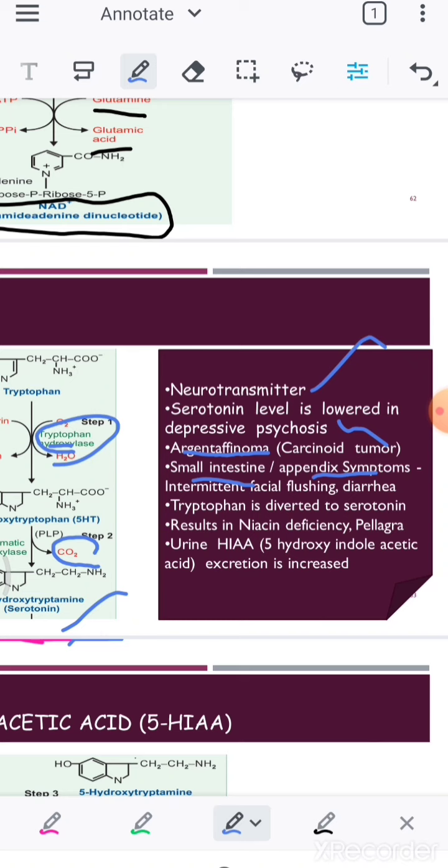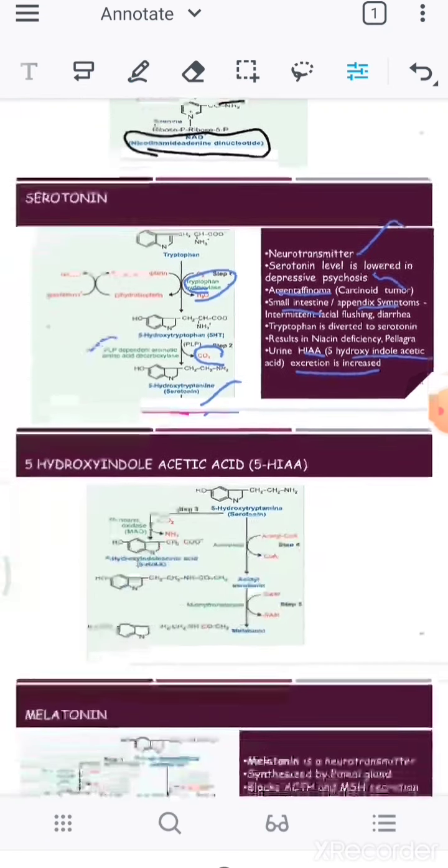If there is any niacin deficiency, it cannot convert this tryptophan into serotonin at that time. So the urine will excrete more of the 5-hydroxyindoleacetic acid. That amount is also going to be increased in the urine.